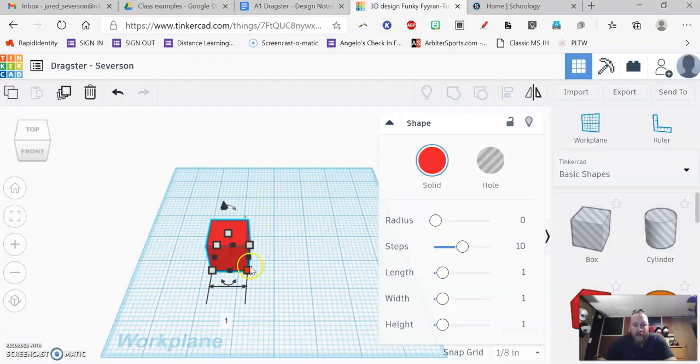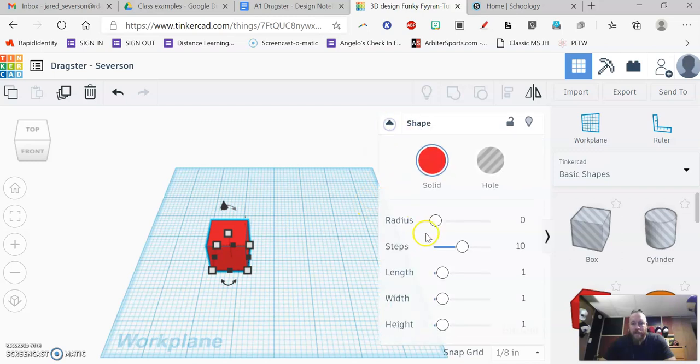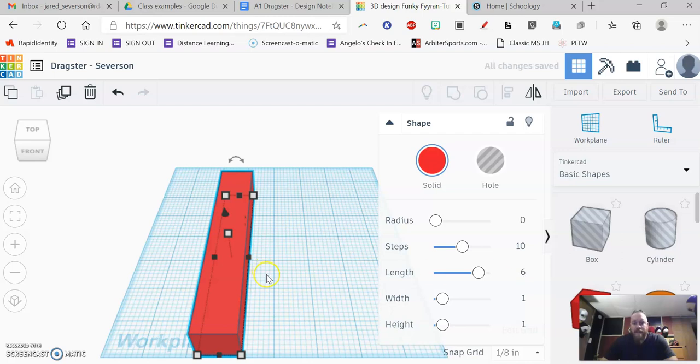I'm going to go back here and I'm going to make the car. Over here you see length right here. If that doesn't appear to you, you can click this little arrow. And now I can make this car. I'm just going to say 6 inches. So I type in 6 inches, I hit enter, and it makes the car 6 inches long.